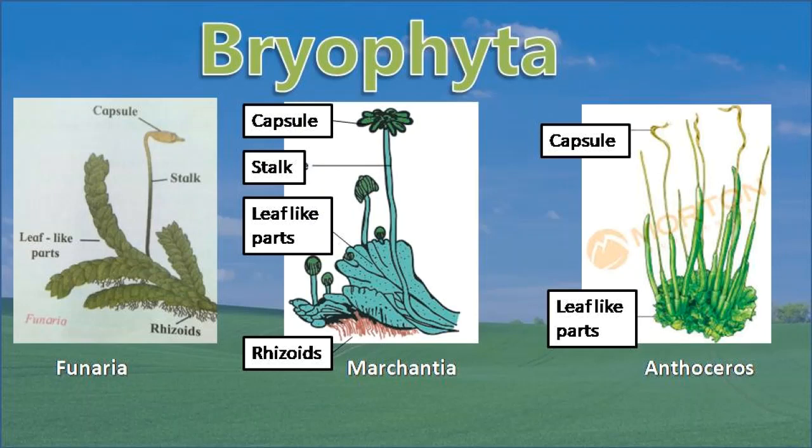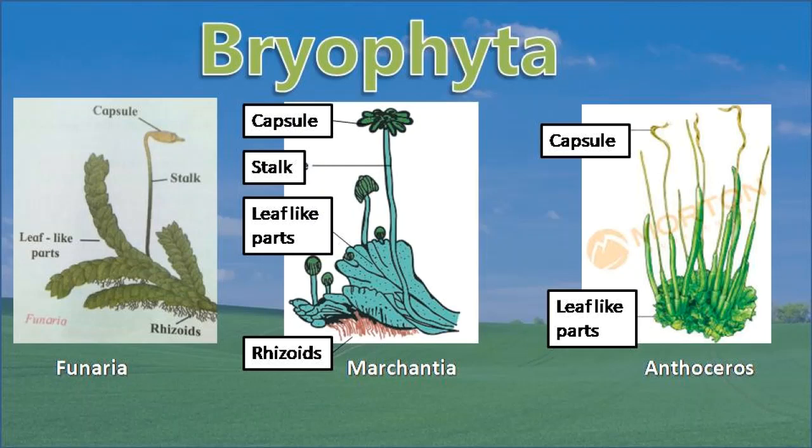These are root-like structures, but they are not true roots. After that, leaf-like parts are also there. These are not leaves. Though photosynthesis takes place by this part and they produce their food, it is not a leaf. It is a leaf-like structure.